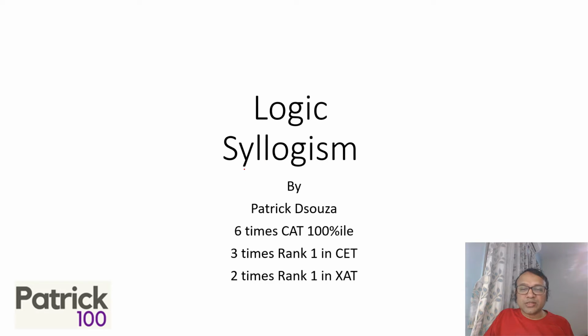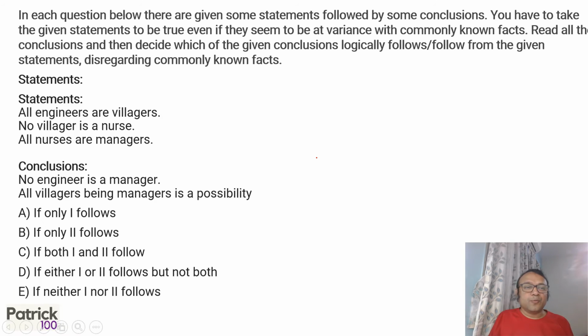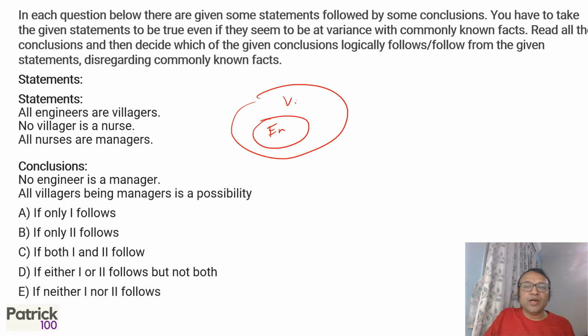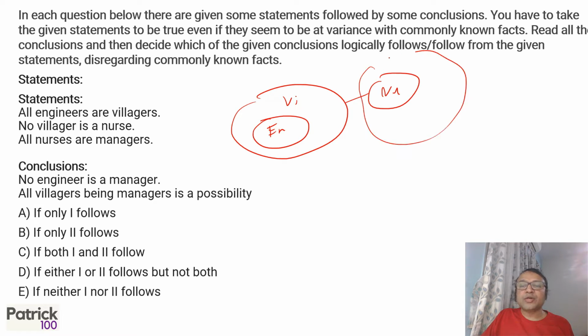Hi, so we're looking at sums on syllogism today. Normally, draw a Venn diagram to solve a syllogism. So, all engineers are villages. So you draw all engineers are villages. No villages is a nurse, and all nurses are managers. So you try to draw with minimum intersection. And no engineer is a manager.